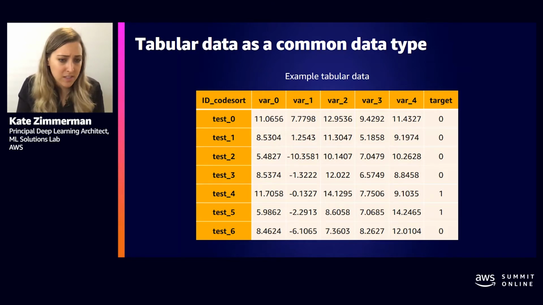In this example here, you can see that we have 4 columns, so variables 1 through 4, which would be, we could say, I don't know, sensor data or something. And then the target column is what we're trying to predict. So in this case, we're doing what's called a binary prediction of a 0 or a 1. So we're trying to classify this. And so this is an example of the type of data that you would put into Autopilot to build a machine learning model.